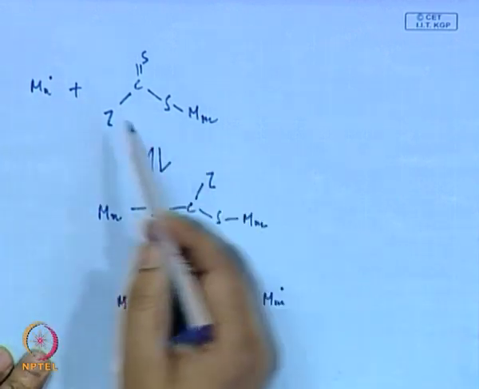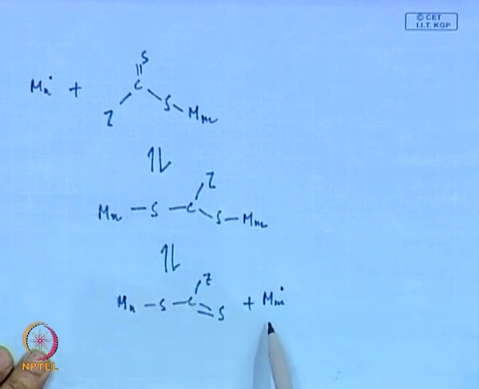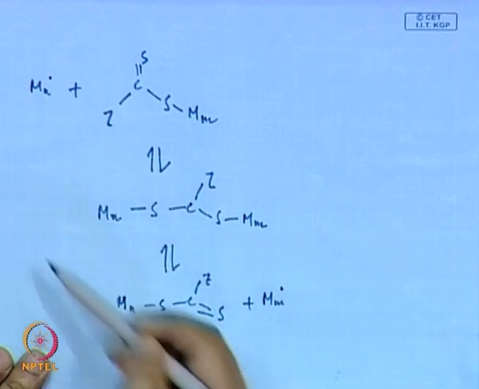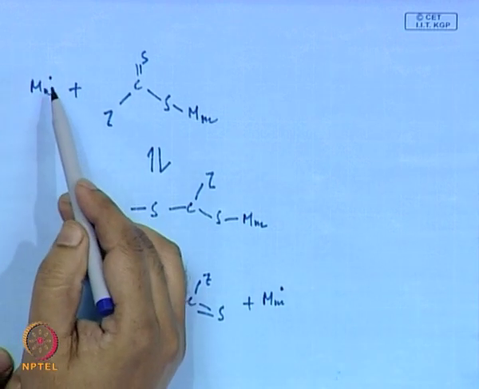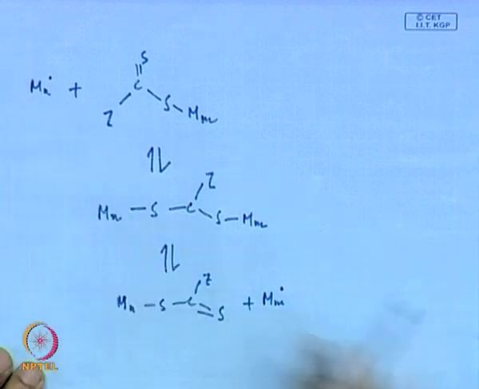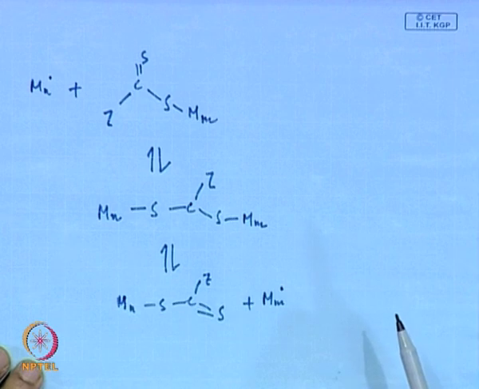So, you have a reversible addition, reversible fragmentation, and this is a transfer reaction, because the original radical is getting transferred and getting terminated and forming a new radical, which is a transfer reaction we know.